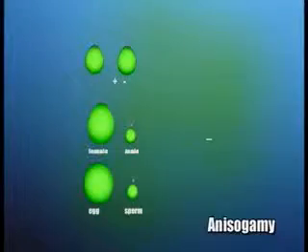Usually, the larger gamete is the female and the smaller one is the male. Third, oogamy. It involves the fusion of a large non-motile gamete called an egg or ovum with a smaller motile gamete called a sperm. Usually, the eggs are formed within an oogonium and the sperm within an antheridium.